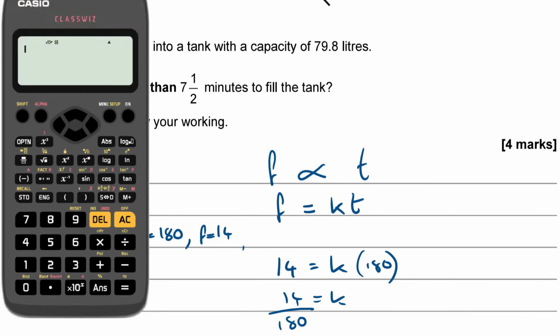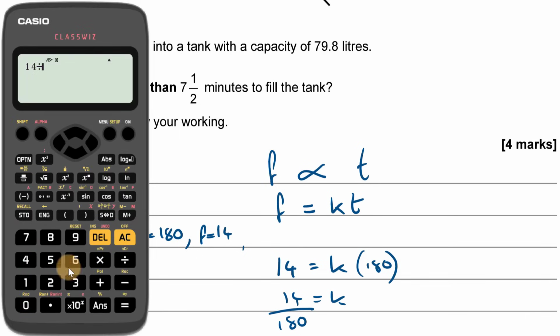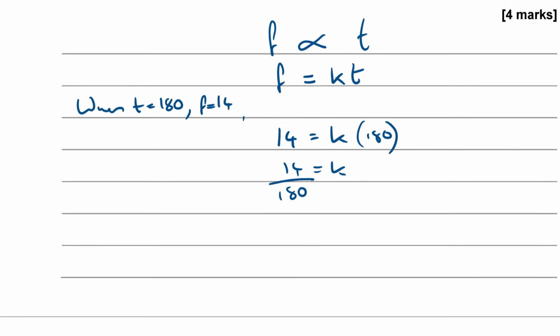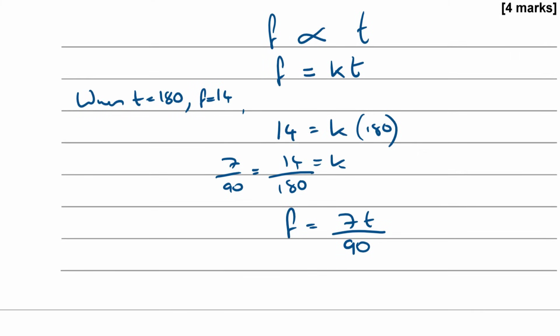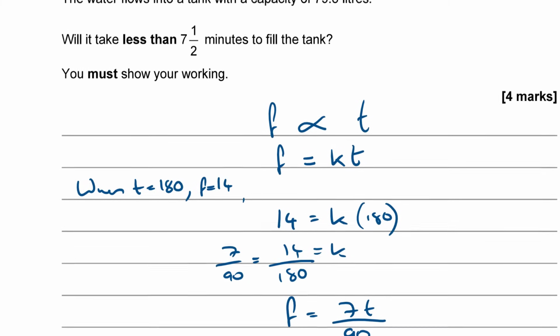Does 14 over 180 cancel down? Not very much. It's 7 over 90. So the complete equation for this relationship is F equals 7 lots of T over 90. Now we've got a formula that links F and T together, and we can find what F is at any given T.